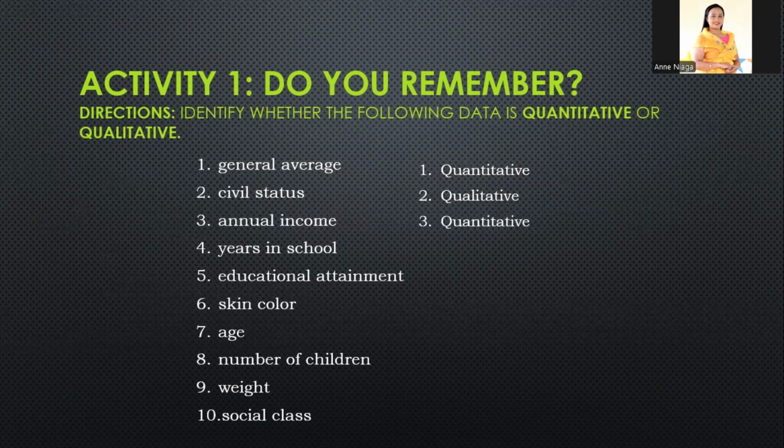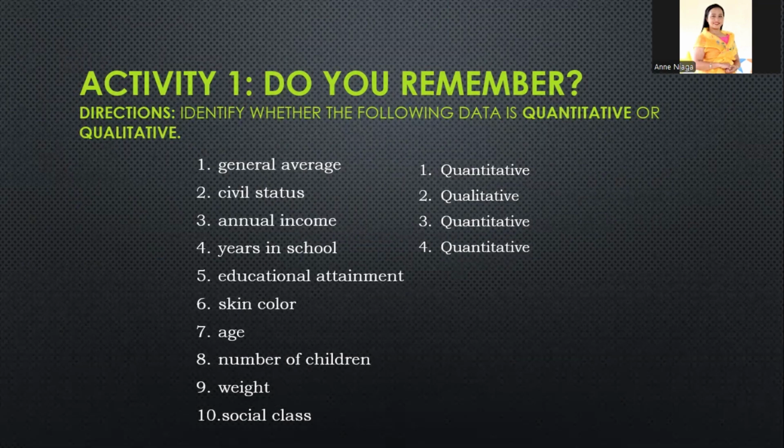Number 4, years in school. So, klarong-klaro na pag years, that is number. So, pag number, that is quantitative. Number 5, educational attainment. So, kagaya ng college graduate. So, kung ano ang yung natapos. So, yun ay qualitative. Number 6, skin color. So, klarong-klaro ito ay qualitative. Okay. Number 7, age. So, quantitative.